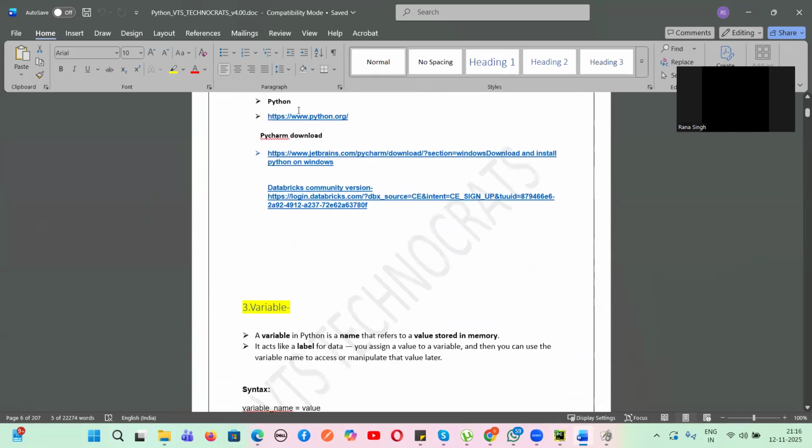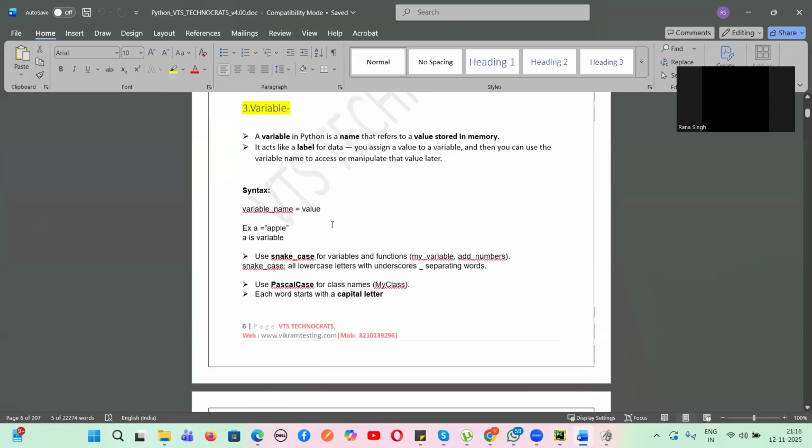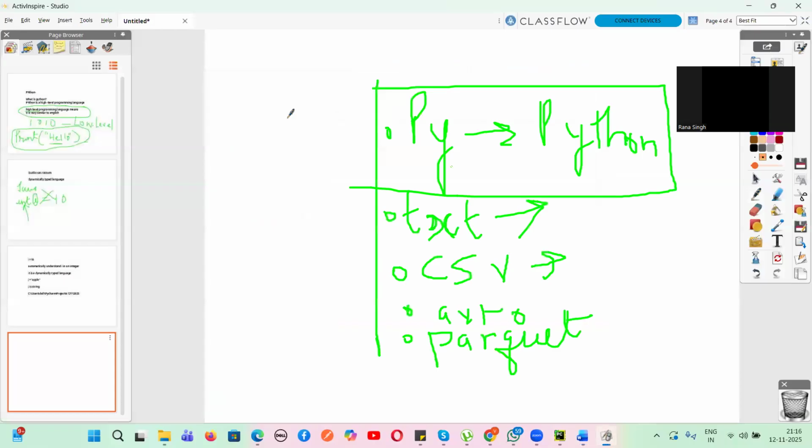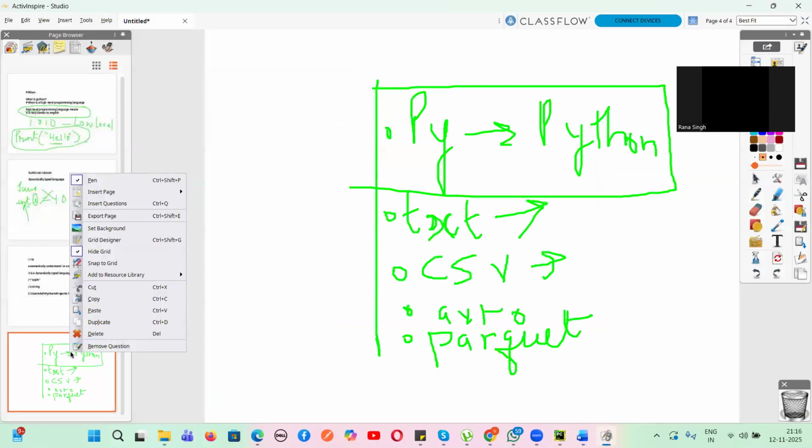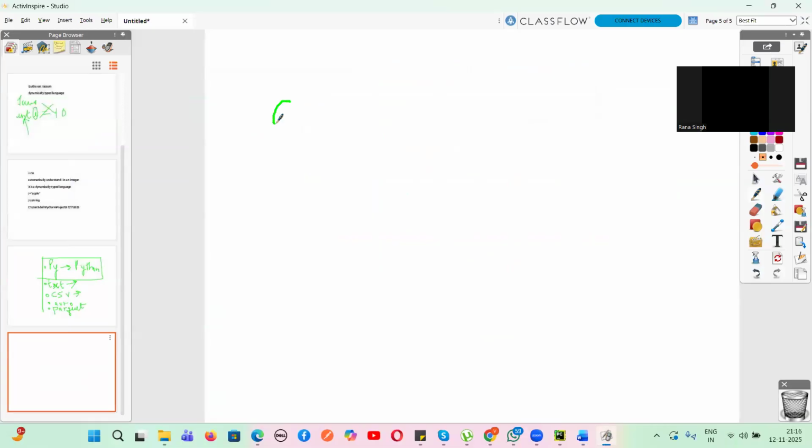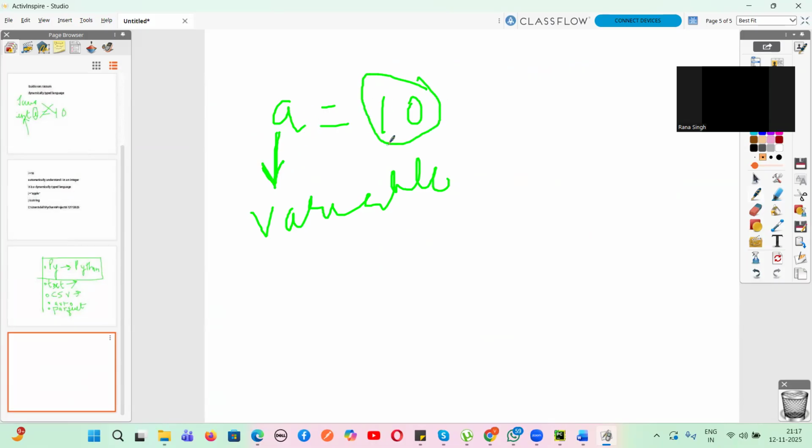Now, with respect to Python and PyCharm installation, I've already told you. So now, guys, what is a variable in Python? A variable is the name that refers to the value stored in the memory. So what is a variable, guys? Variable is the name. Let's suppose I write, guys, a equals 10. So a is a variable. a is the name given to this value, which is nothing but the 10.